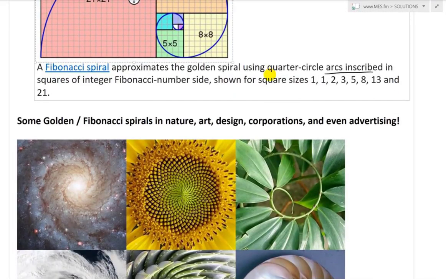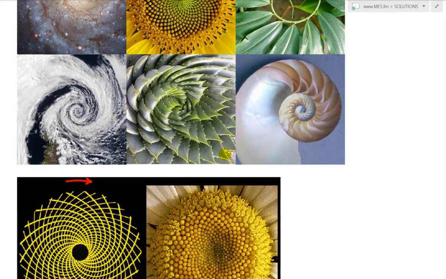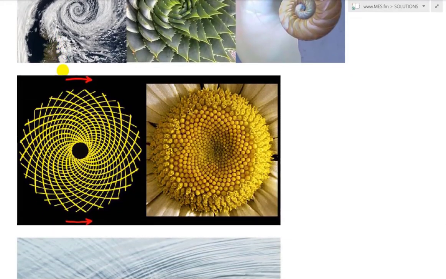So anyway, finally, let's go over some golden and Fibonacci spirals in nature and art, design, corporations, even advertising, and Fibonacci sequences, and so on. So here's a galaxy, it goes spiral like that. Very fascinating stuff. There's a hurricane, and there is a flower, and there are other leaves like that. There's a shell, some other plants like that. And here is the model of the spiral.